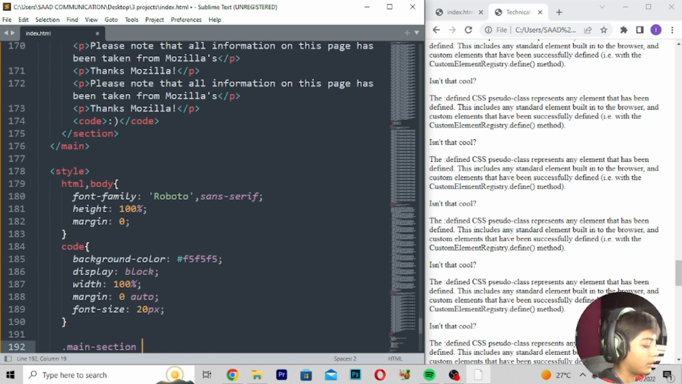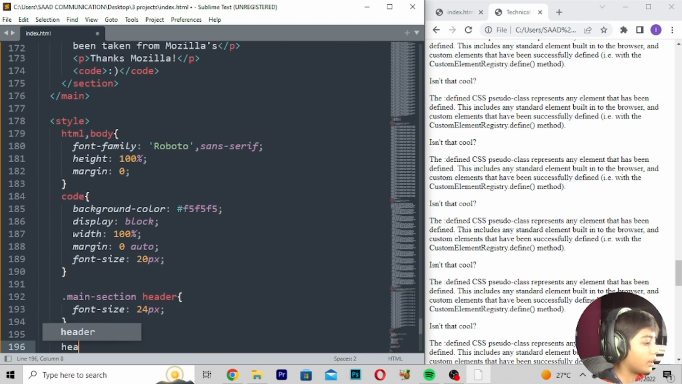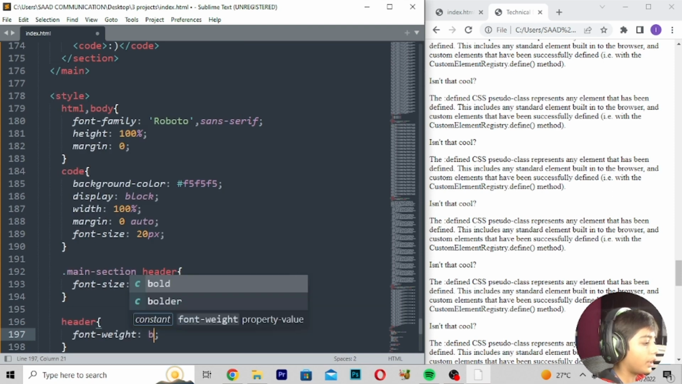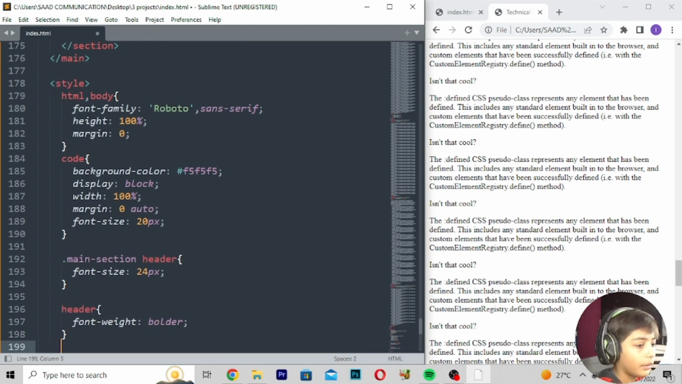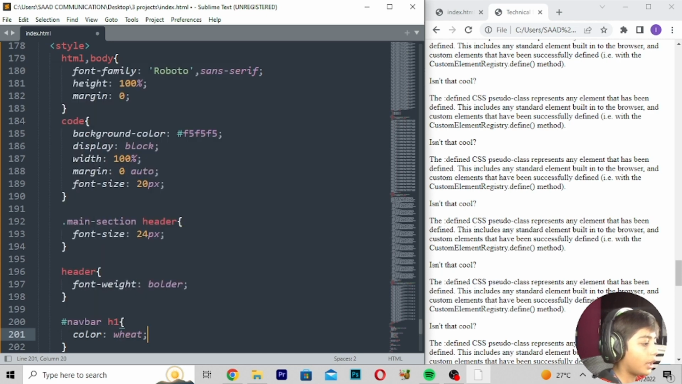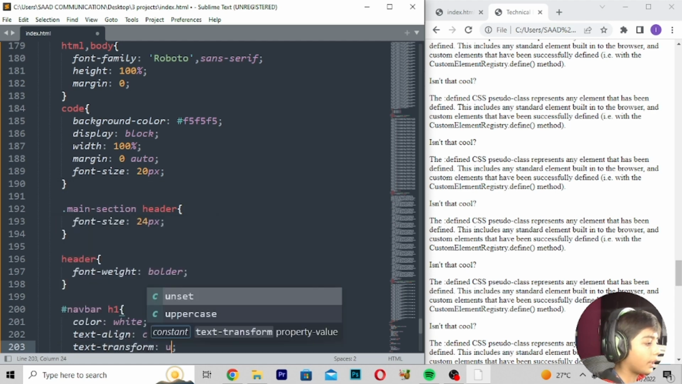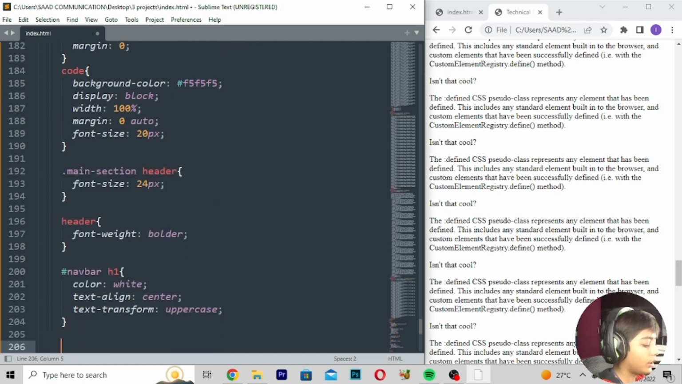section, header, font size 24 pixels, enter, header, font weight bolder, enter, hashtag left bar h1, color white, enter, text align should be center, text transform should be uppercase, enter, dot main section, header,